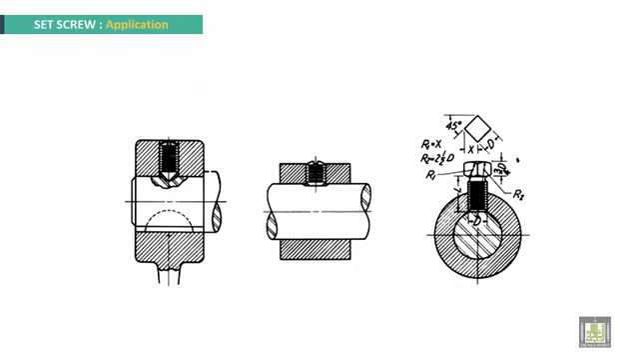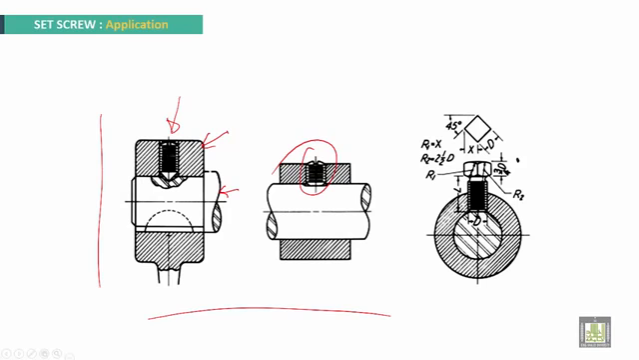Set screws are used here. Some examples. This one with a cone point is used to stop this part from moving relative to this part. Here also we have a set screw. Here too, it is a set screw to prevent motion between this part and this part.